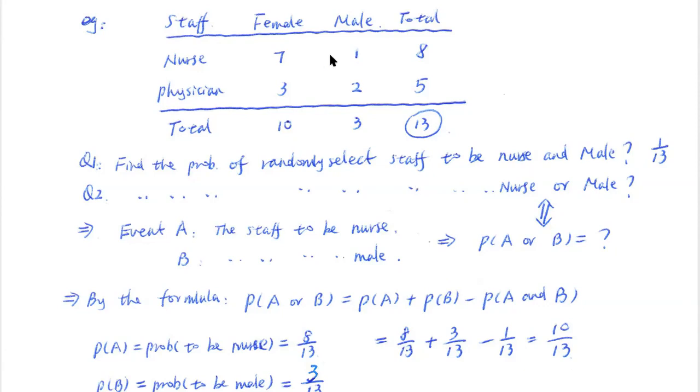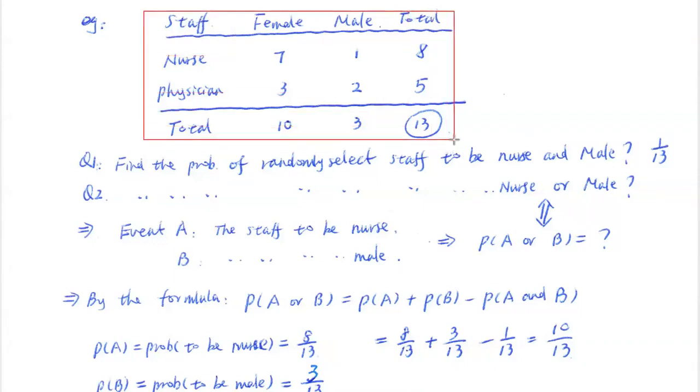Okay. Now, this is the information we are given out of those 13 people. Now, we want to solve some probability questions. So the first question here is, we are going to randomly select one staff member out of those 13 people. Randomly select, very, very important. When we say randomly select, everybody, that's very important, right? So randomly select one staff member out of just 13 people, find out the probability for that staff member to be